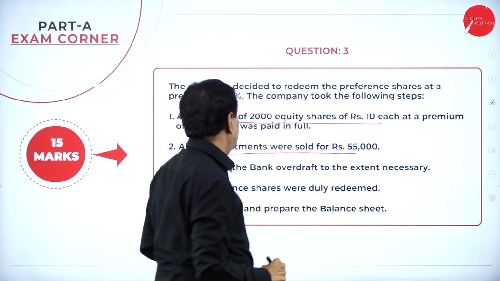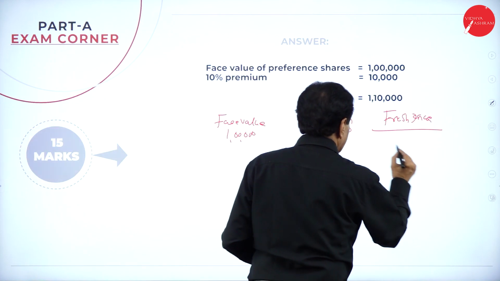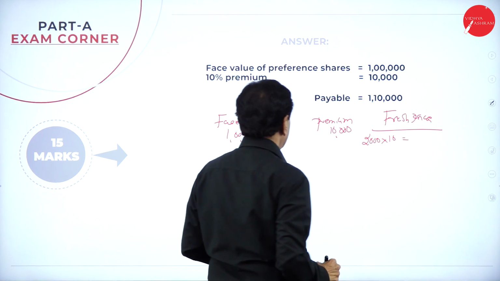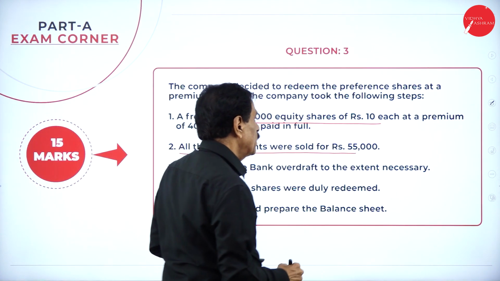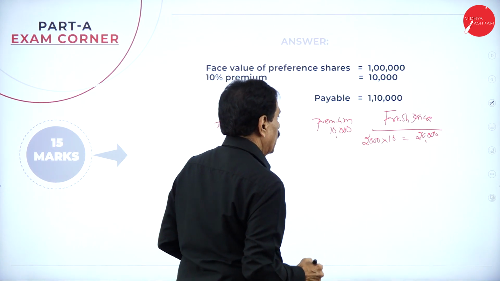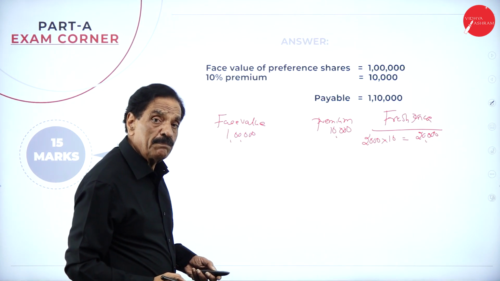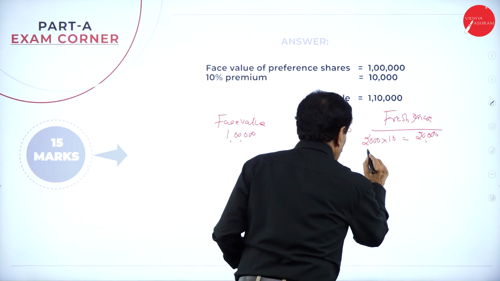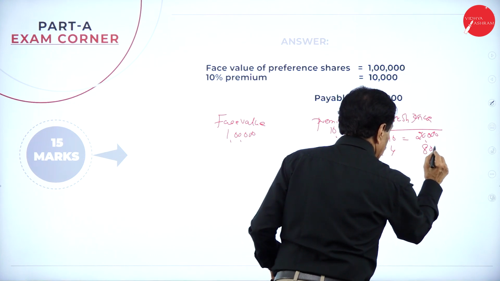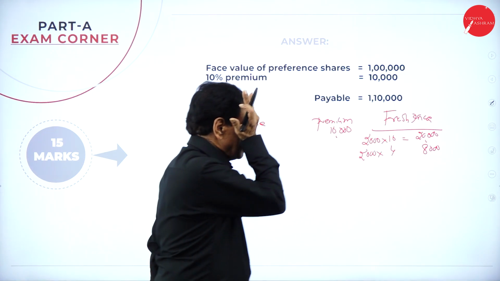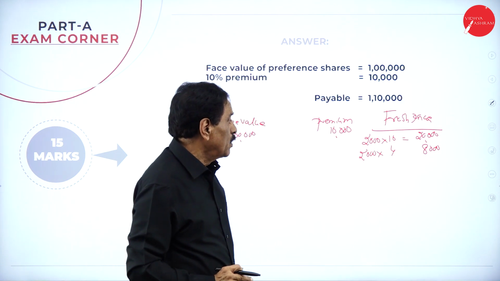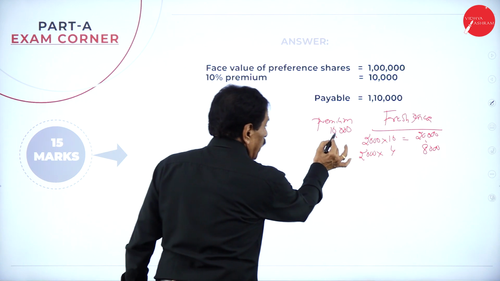How many shares were issued? 2,000 shares of 10, that is 20,000. Then at a premium of 40%, 40% of 10 is 4. So 2,000 into 4 is 8,000. So first is 20,000, next is 8,000. So we have a premium payable of 10,000.